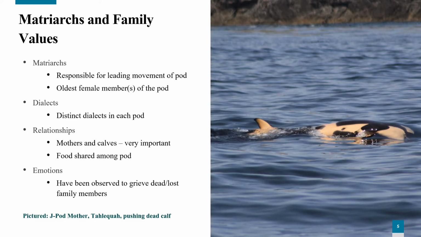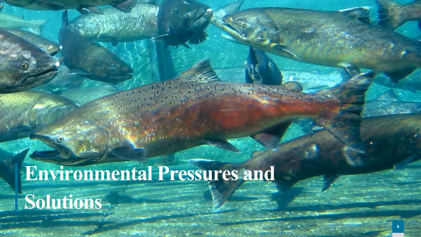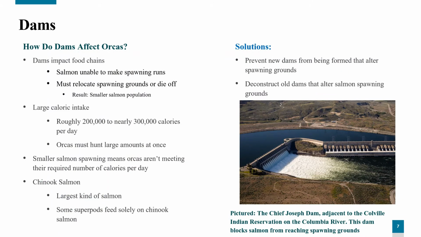Food is often shared around the pod, usually between mothers and calves, but also with other family members as well. Orcas have also been observed mourning the loss of their relatives and calves. For example, Taliqua, a mother from the J-pod of the southern resident killer whales, was observed carrying her deceased calf for 17 days.